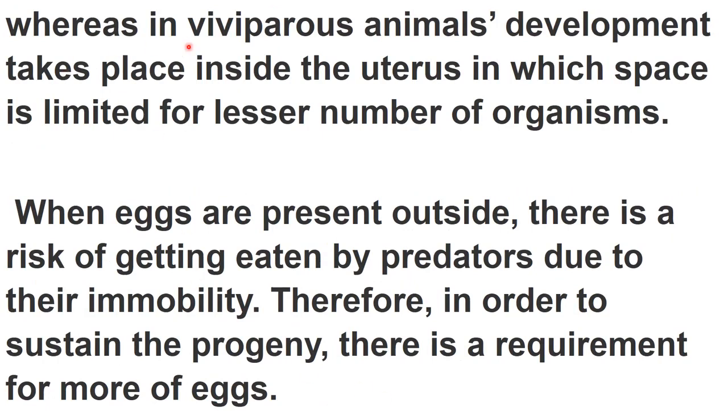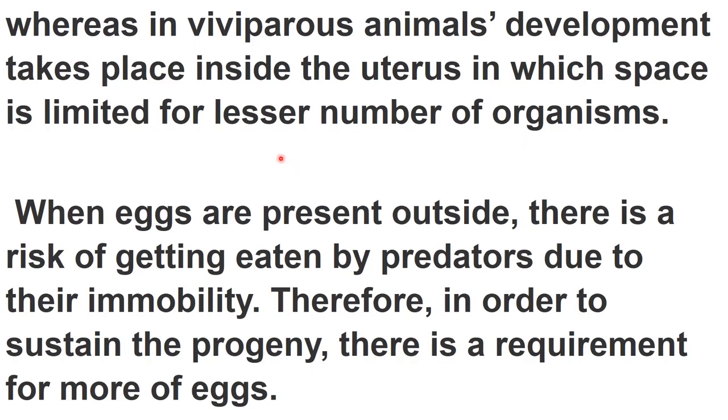But in case of viviparous, development takes place inside the uterus, because young ones are produced here. So the complete development occurs inside the uterus, and you know there is limited space inside the uterus. That's why a lesser number of organisms will be produced. So because of the limited space inside the uterus, and because the development is occurring inside the uterus in viviparous animals, the number of organisms produced is less than the eggs laid by the oviparous.